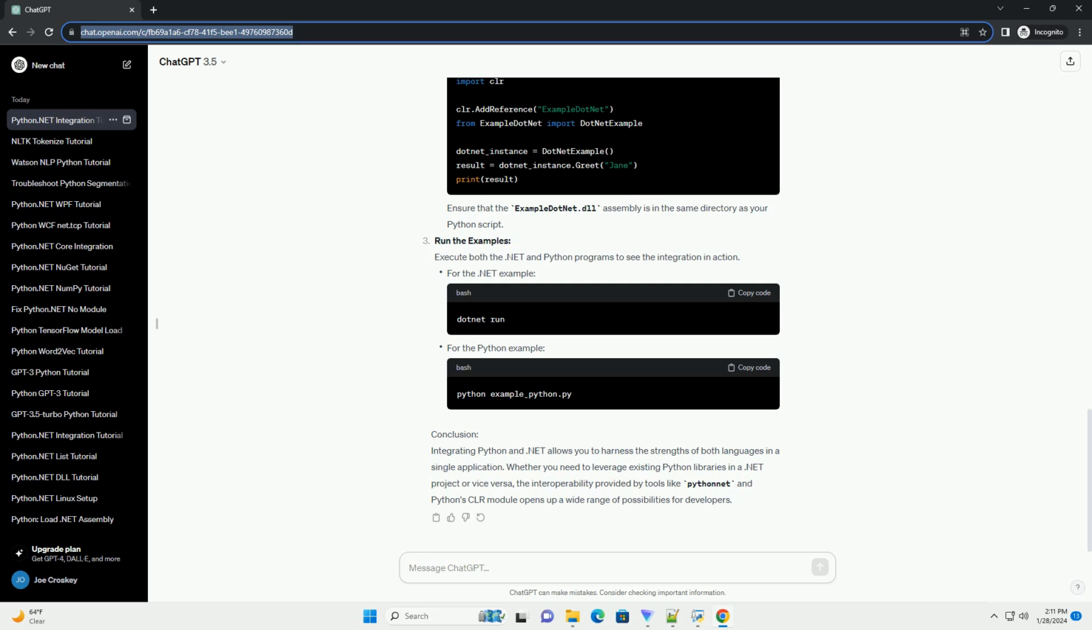Step 6. Build and run. Now, build and run your .NET application. Enter a number when prompted, and the result from the Python function should be displayed in the console.